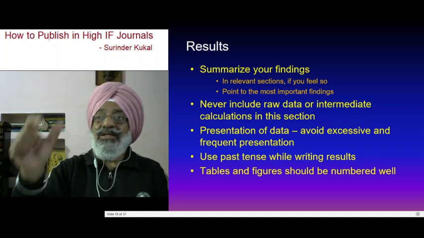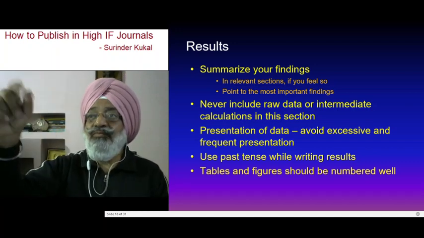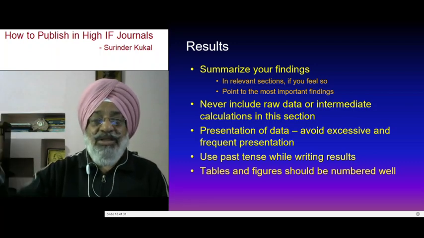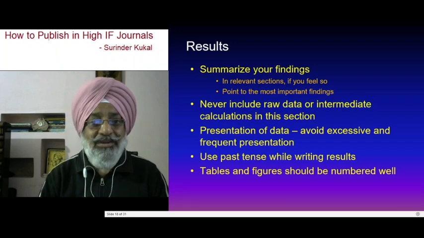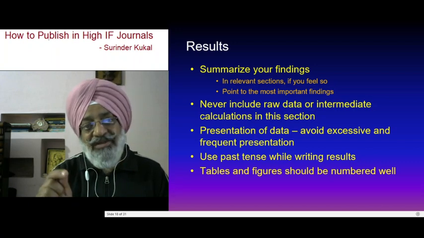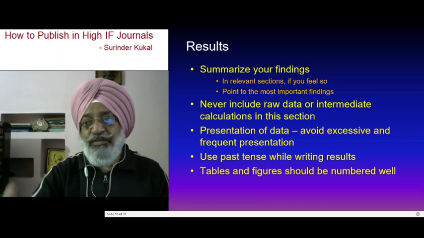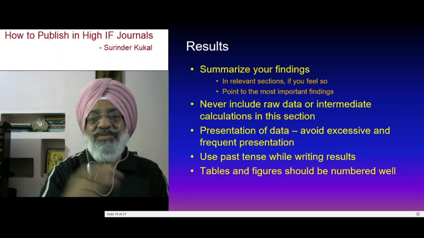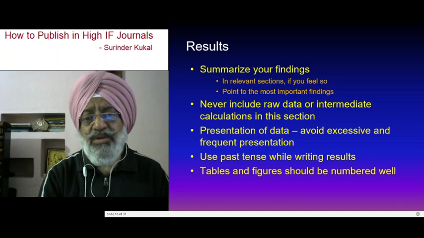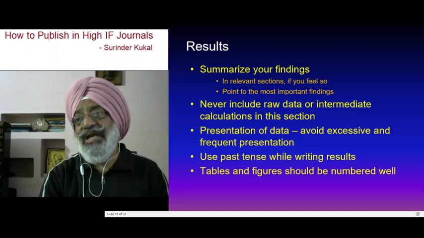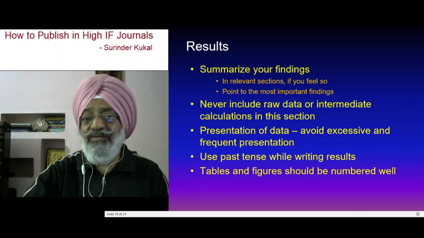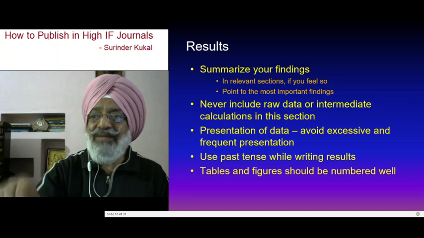As I said, the table shows that the yield increased from 4 tons per hectare to 60 tons per hectare with the application of this. That is already there in the table, and you are simply trying to duplicate or replicate it. Just give a finding, that this much percent increase was because of this. So, this is the way. Never include raw data or intermediate calculations. As I said, the yield increase from this to this is raw data which is there in the table. You should not write the same values over here.